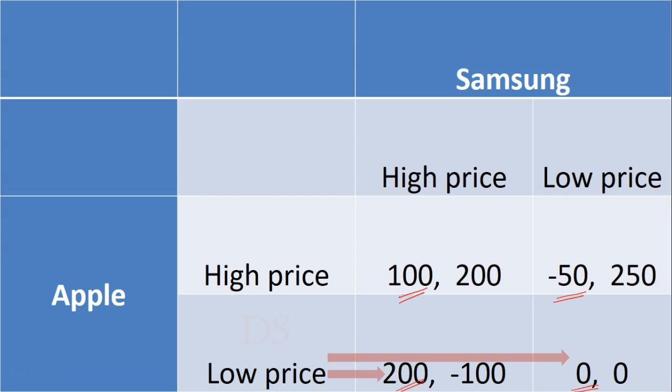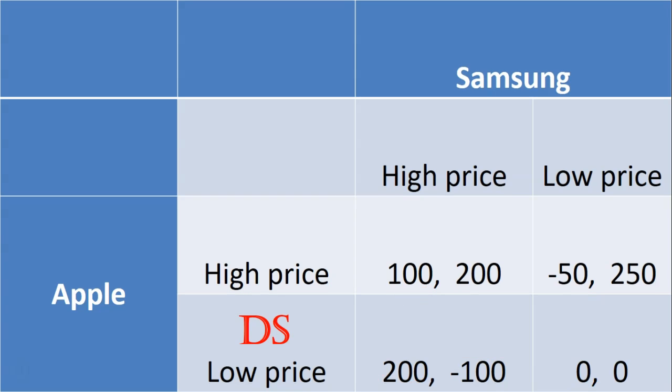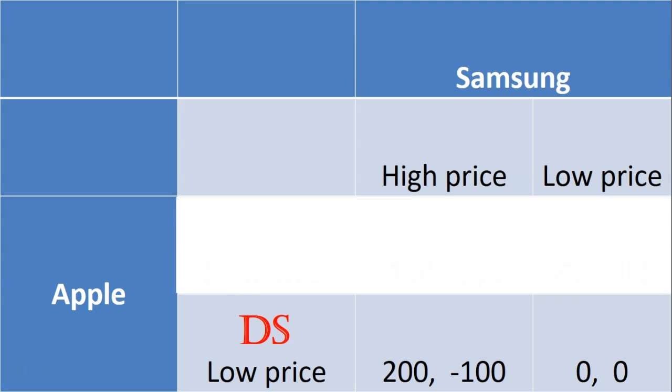So as we can see, Apple has a dominant strategy of choosing a low price. It will choose a low price irrespective of what Samsung chooses to do. Whether it chooses high or low, Apple's always going to choose low. Now, if Samsung figures that out, then it knows Apple's never going to choose high price. So we can rule that out.